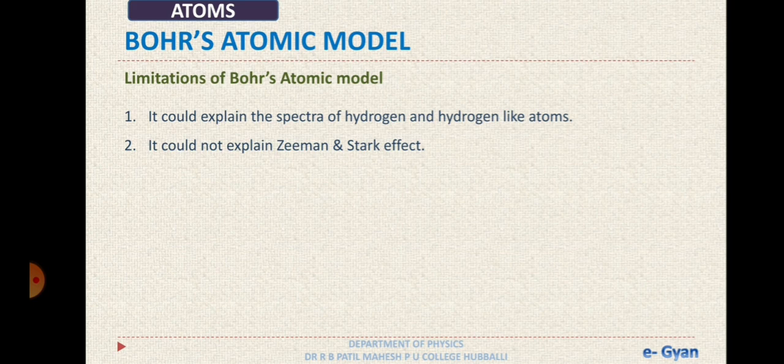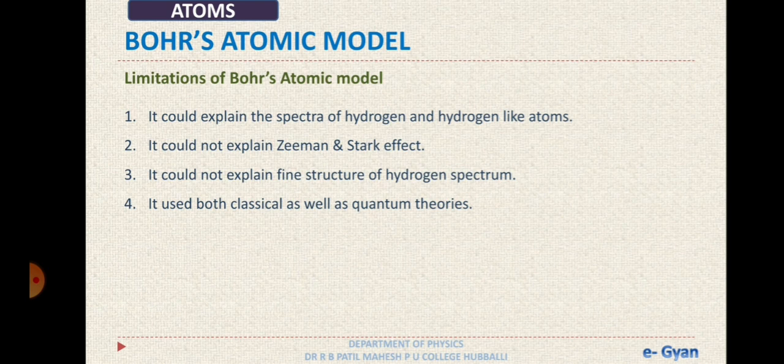It could not explain the Zeeman and Stark effects, the effects produced when the atom is placed in an external magnetic field or electric field. It could not explain the fine structure of the hydrogen spectrum. What do we mean by that? It could only explain the simple line spectrum. It could not explain some other structures which were formed in the spectra.